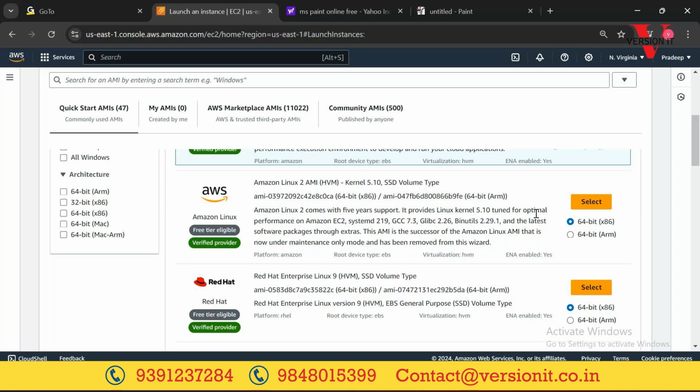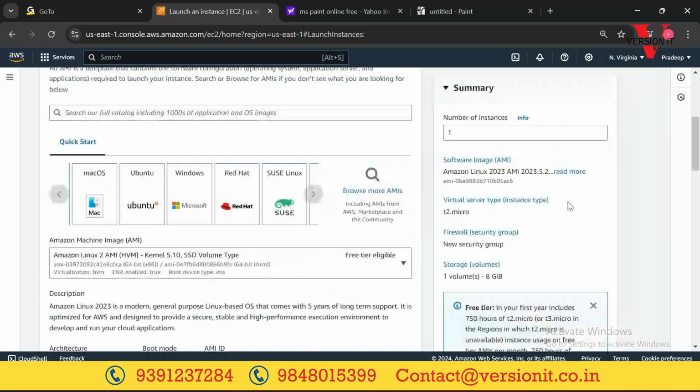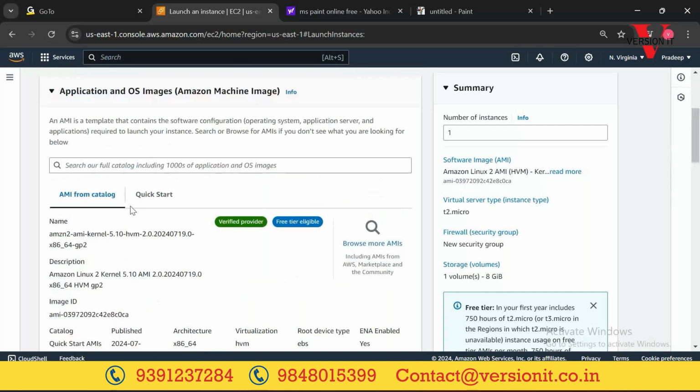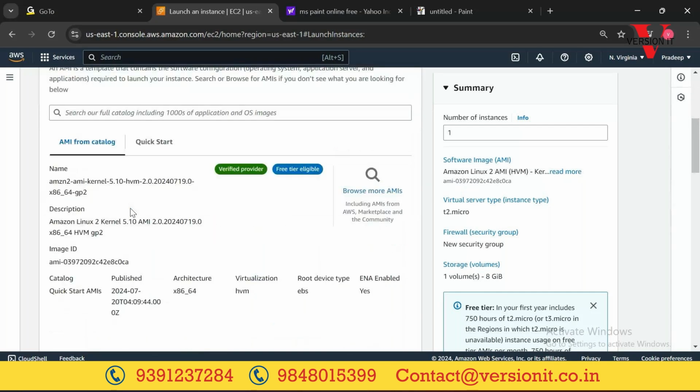Okay, here are two things. Don't worry about these two things. The first one is for computers. The second one is for mobile devices, ARM devices. Okay, that is a different thing. But make sure you select the first one. Okay, x86, that is what our architecture is. By default it will be selected. Click on select. Done. Now this is the operating system that we have selected: Amazon Linux 2.